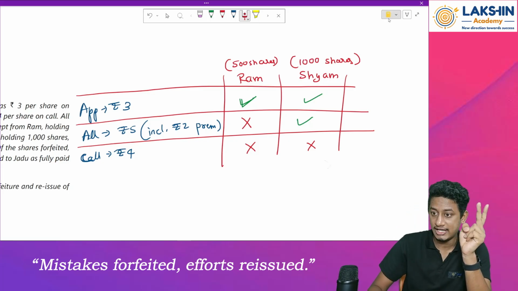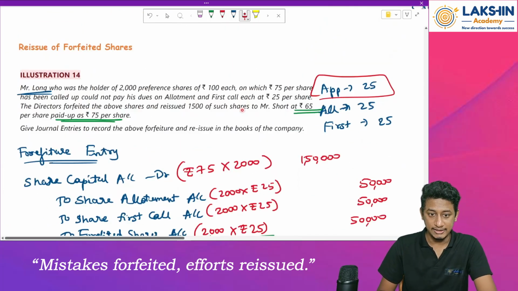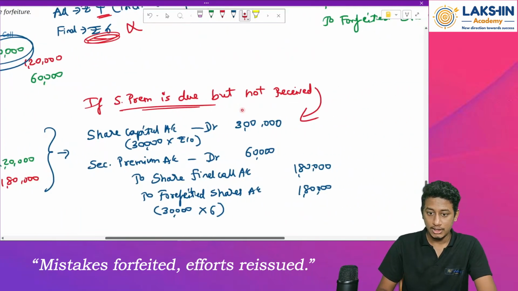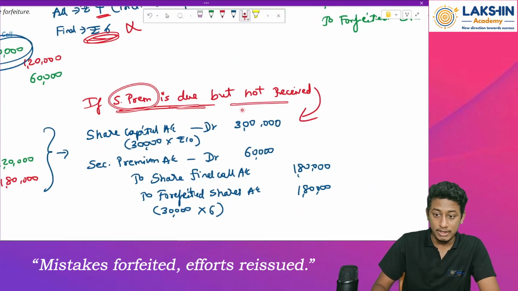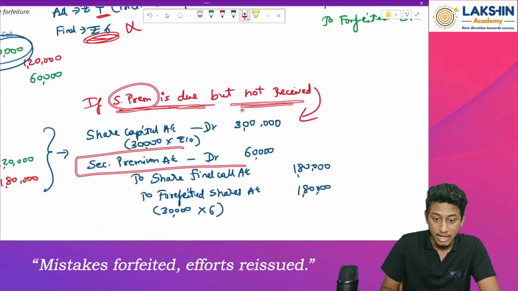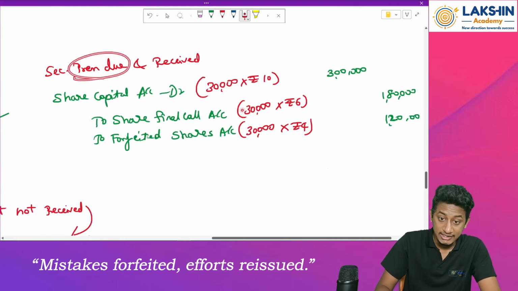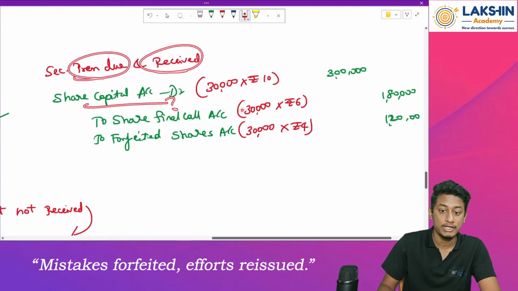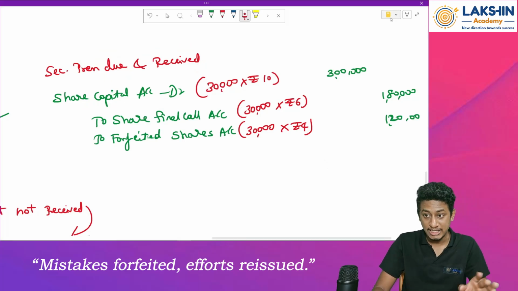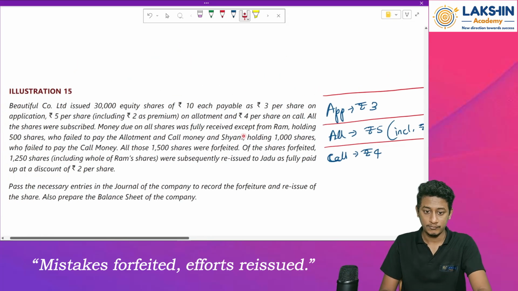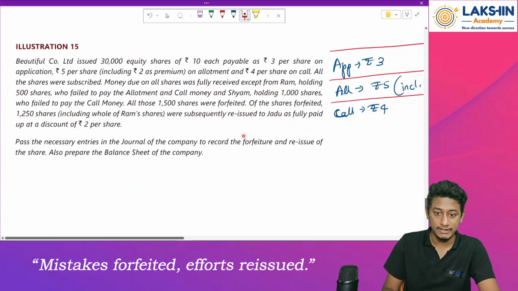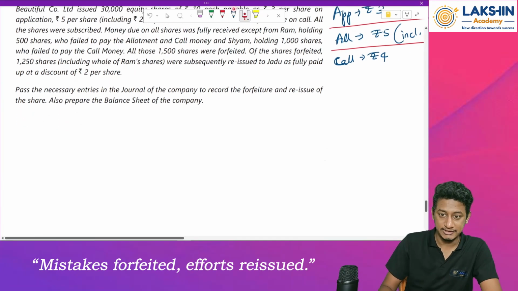See, in this entry, if securities premium is due but not received, in that case, I will reverse the entry. But if it is due and received, I won't pass any entry over here. The same should be applied over here also. So now what will we do? First of all, pass the entry. Let's see.